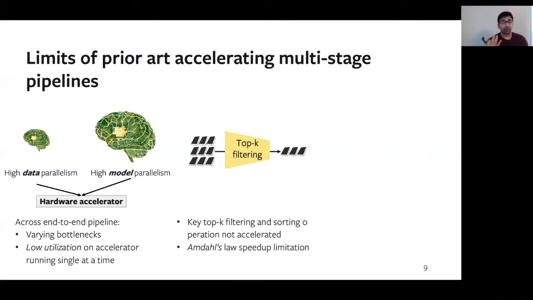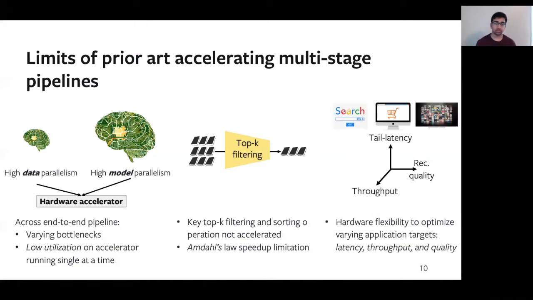As accelerators speed up model inferences, these top K filtering operations can actually limit end-to-end performance speedup. And finally, we find that across different production recommendation services, each service has different application level targets in terms of tail latency, throughput, and recommendation quality. Hardware accelerators have to be designed in order to flexibly optimize these varying performance targets.